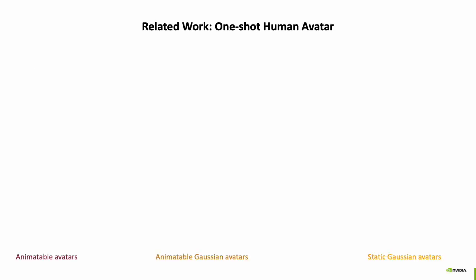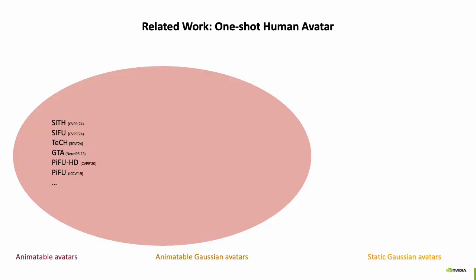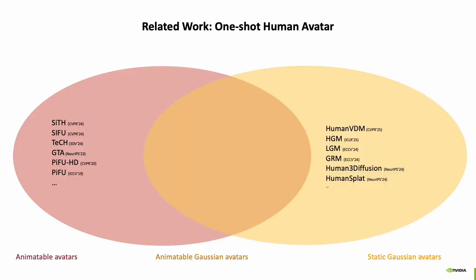Related work can be divided into three categories. On the left-hand side, we have animatable avatars, which are often represented as MLPs, for example, as implicit functions or signed distance functions. These can be rigged with a body model, but are often of lower quality or only animatable as a texture mesh. On the right side, we have Gaussian avatars that are static. They're often generated with diffusion models and have a lot of details. However, since they're not animatable, we need to rig them. In the middle, we have readily animatable Gaussian avatars.